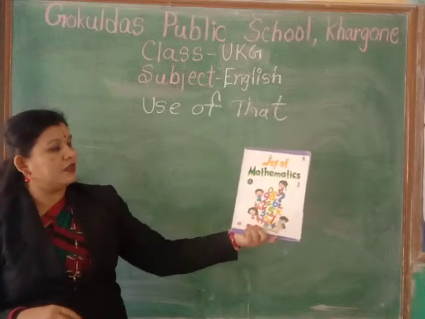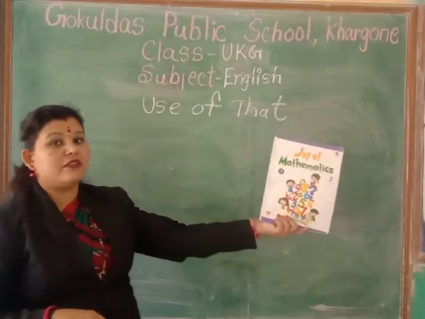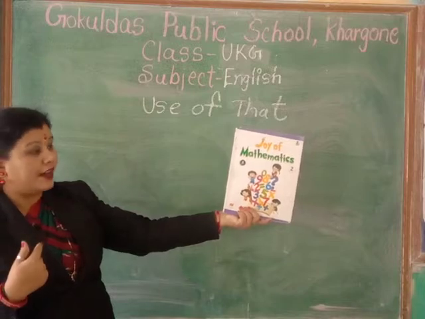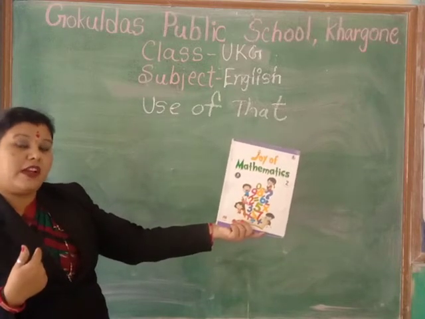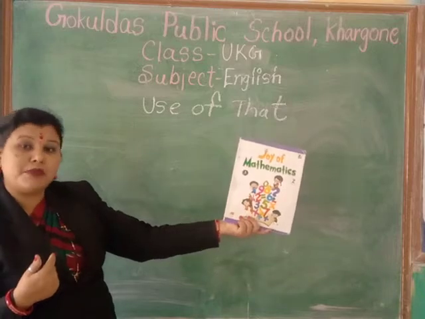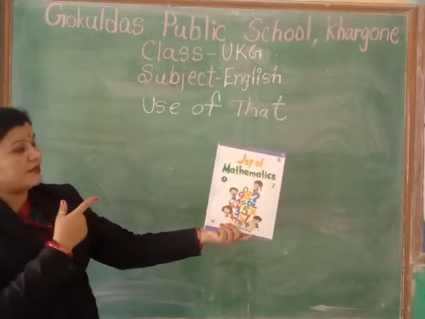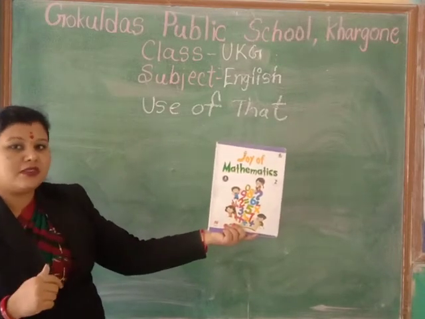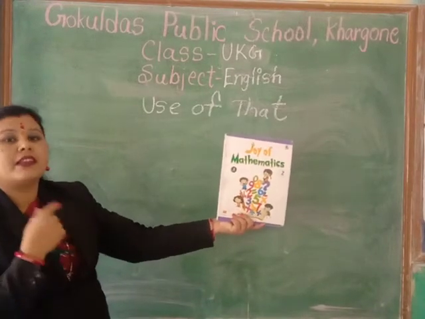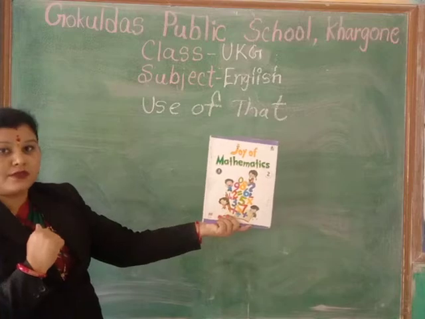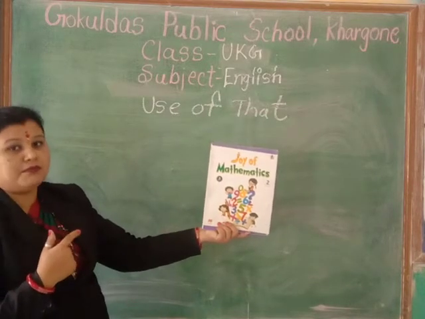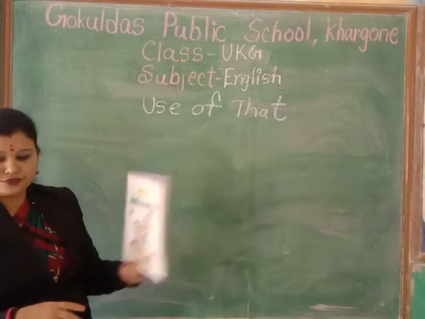Now see the book. Where is the book? Far from me. Why do I use that here? Because the book is far from me. That. That is a book. Okay.